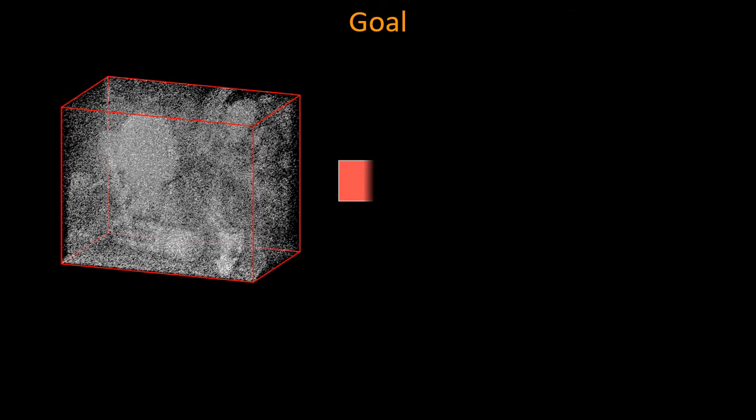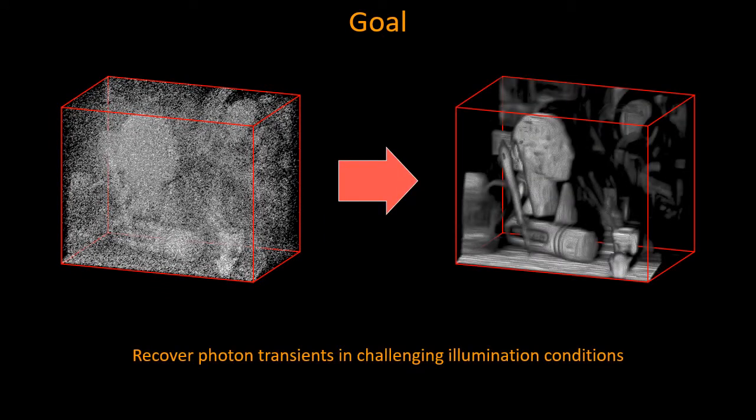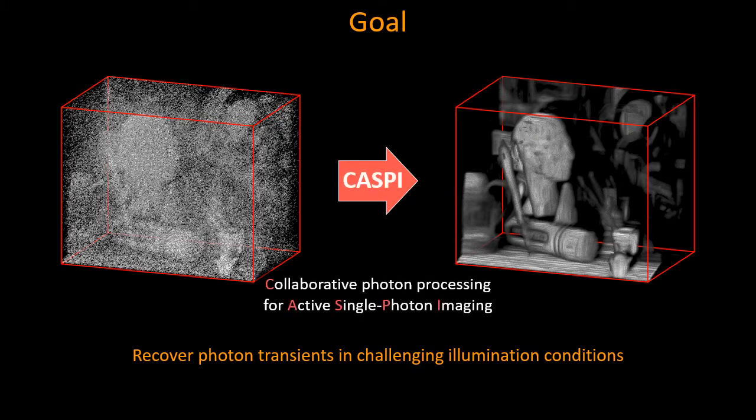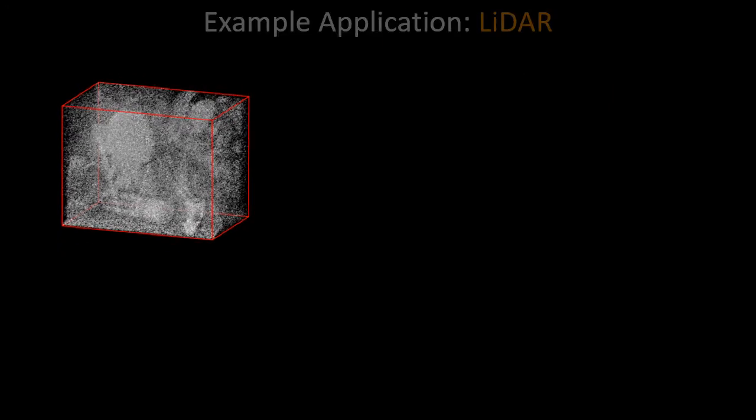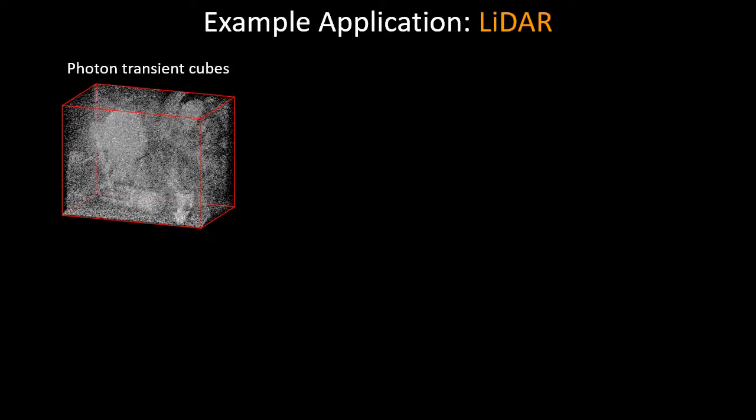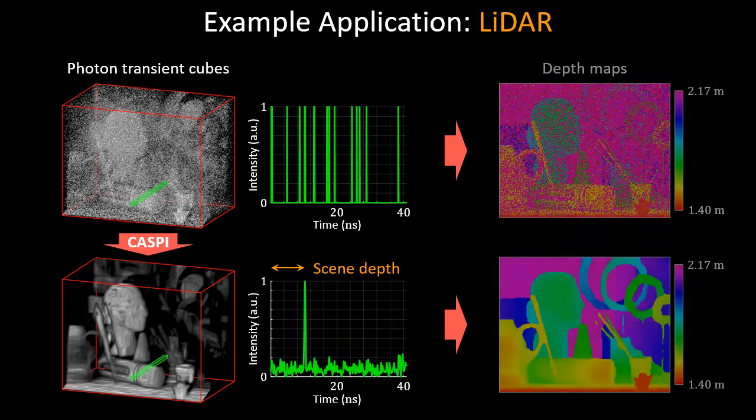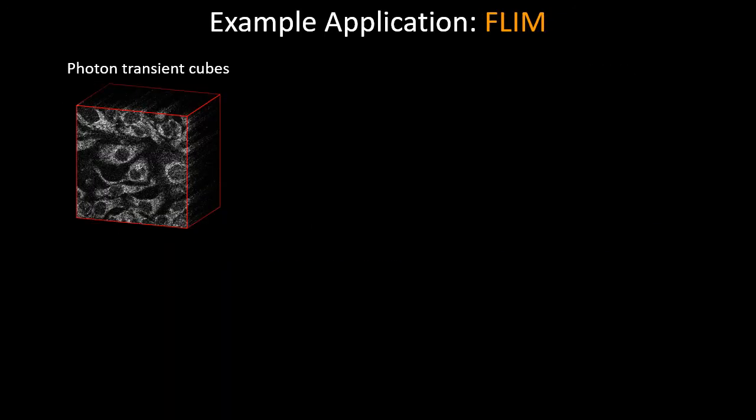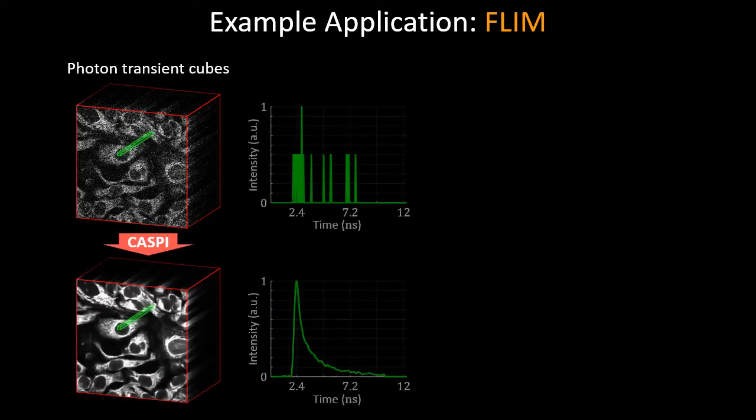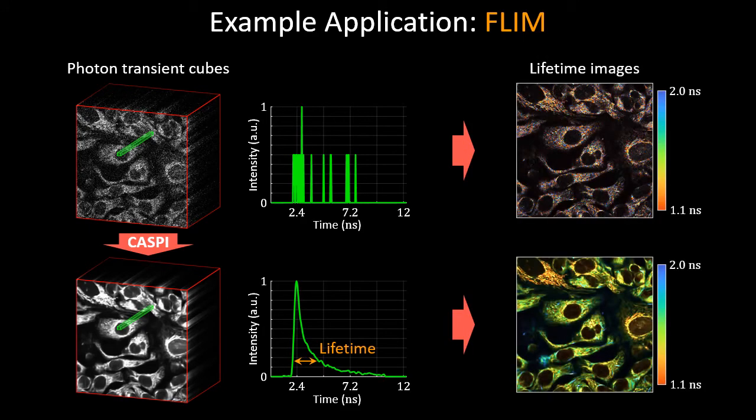Our goal is to recover the clean photon transients when operating in such challenging and extreme conditions. We call our algorithm CASPI, which stands for Collaborative Photon Processing for Active Single-Photon Imaging. CASPI is quite versatile. For example, in a Lidar application, we can use CASPI to recover clean photon histograms and reliable depth maps even under extreme lighting conditions. In fluorescence lifetime microscopy, CASPI can enable reliable lifetime estimation with ultra-low photon counts.